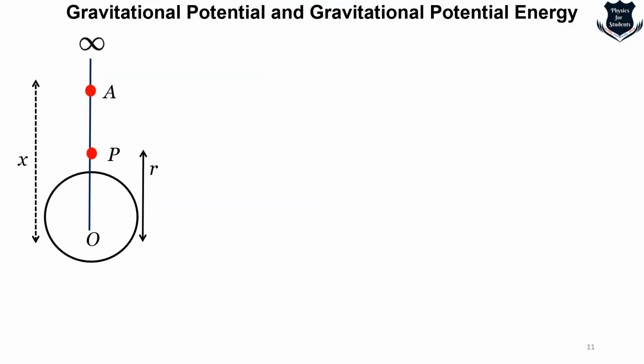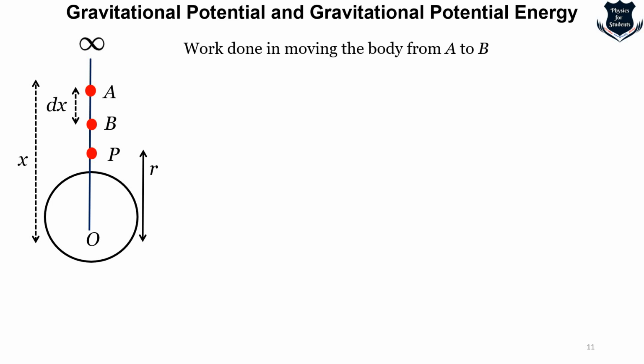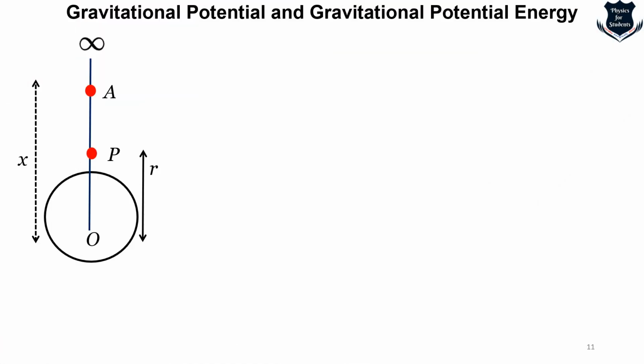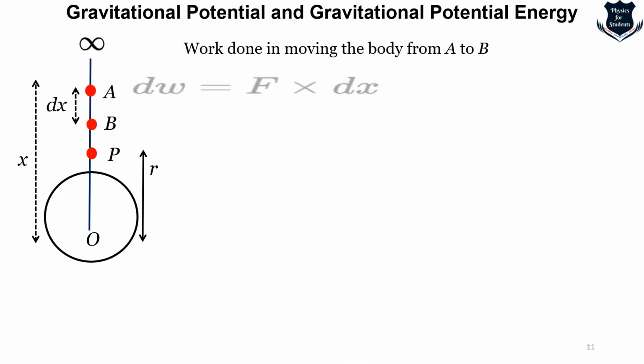So now that we have moved to point A, what I'm trying to do is mention another point B. And I'm denoting the distance between A and B as dx. So we are trying to find out the work done in moving the body from A to B. We found out from O to A. Now I'm finding out from A to B. Let me go back and just quickly see over. That was, yes, on the point mass A. So here we are trying to find out from A to B.